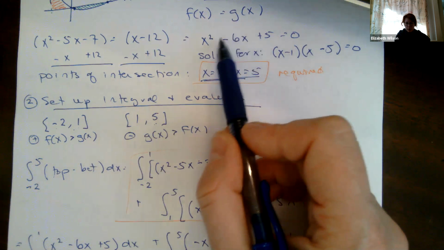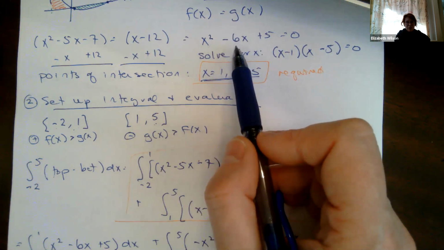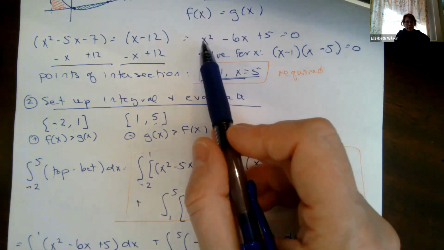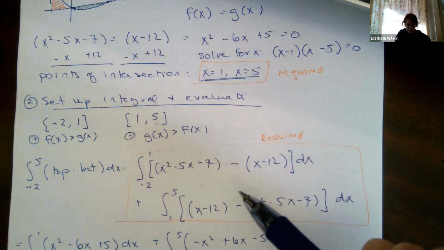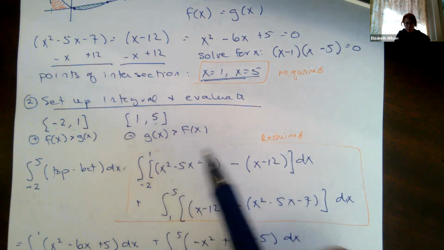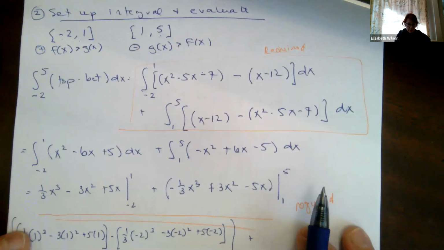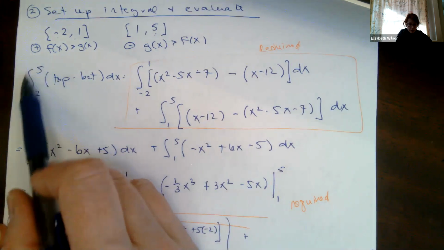When I plug in a number within that range of values, I got a negative number, which means f minus g is negative, and that means g is greater. So g is the larger function within here. Now when I set up, remember I'm doing top minus bottom.